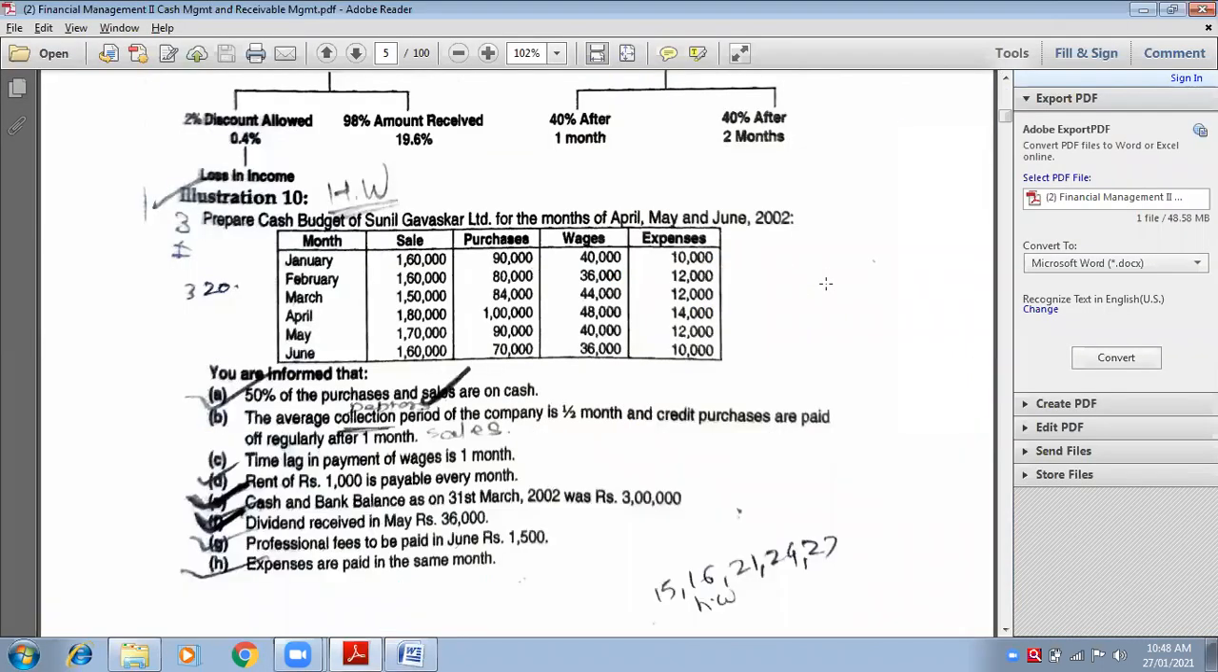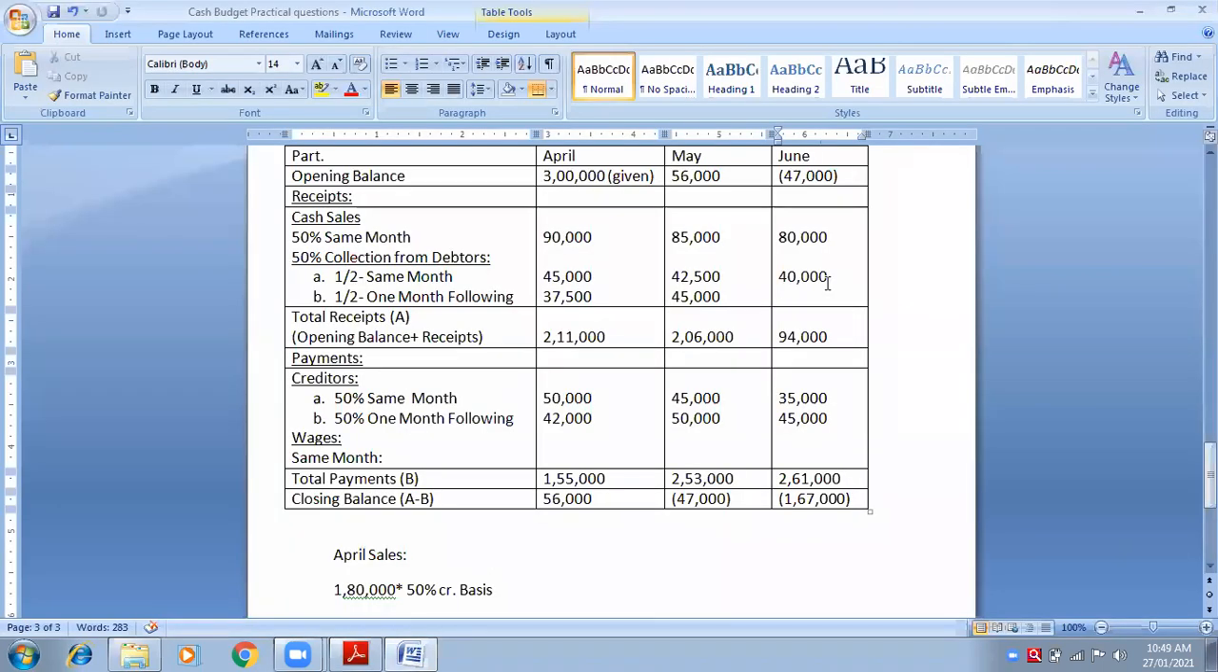And come to the month of June. June is 1 month following of which month? May. So sales of May is 1,70,000. 50% of 1,70,000 will be how much? 85,000. Divide by 2 is how much? 42,500. Again, that's slanting. See, 42,500 same month, 42,500 next month.